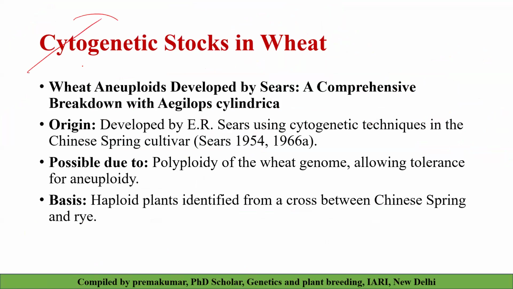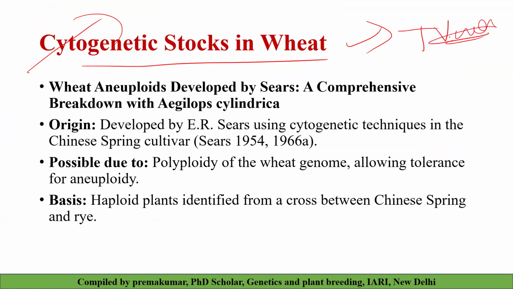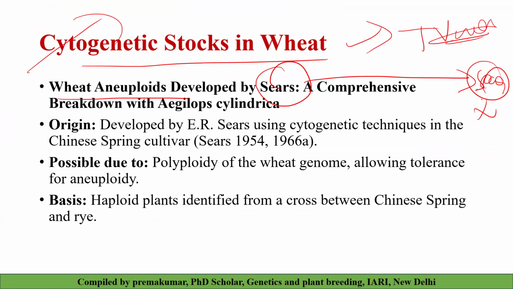Then, when you look at the cytogenetic stocks in wheat, as I told, wheat is a case study for the numerical chromosomal aberrations that we are going to discuss today. Wheat aneuploids were developed by Sears. Please remember Sears is a landmark scientist who made important discoveries in the field of cytogenetics in wheat. Sears used cytogenetic techniques in the Chinese Spring cultivar. He mainly worked in the Chinese Spring cultivar.